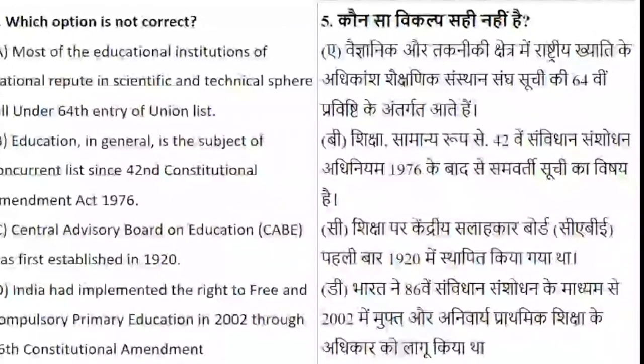So one of the statements is wrong from the given options. Okay, so let's see what these options are. Most of the educational institutions of national repute in the scientific and technical sphere fall under the 64th entry of the Union List. Education in general is the subject of the concurrent list. Okay. The Central Advisory Board on Education was first established in 1920, and India implemented the right to free and compulsory primary education in 2009 through the 86th constitutional amendment.